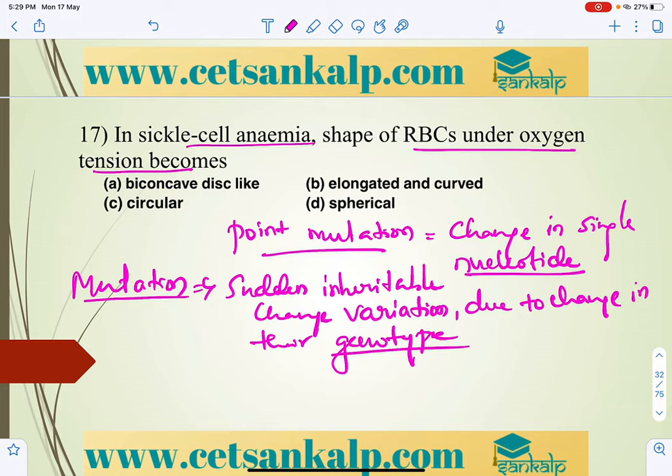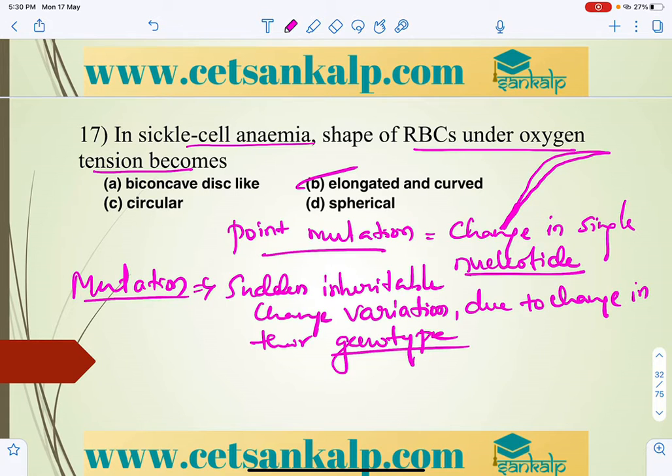So in sickle cell anemia, what happens to the shape of the RBC under low oxygen tension? The shape mainly changes, as we are going to discuss. In sickle cell anemia, the cell becomes elongated and curved, sickle shaped, like this. So it becomes elongated and sickle shaped, and that is what you have to keep in mind.